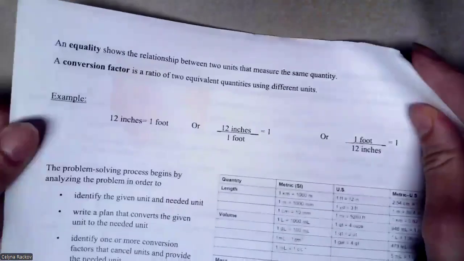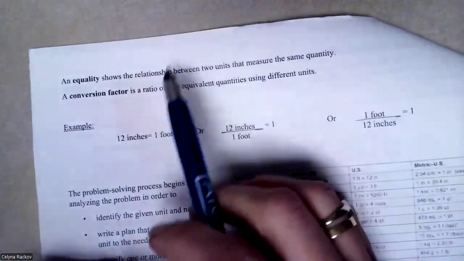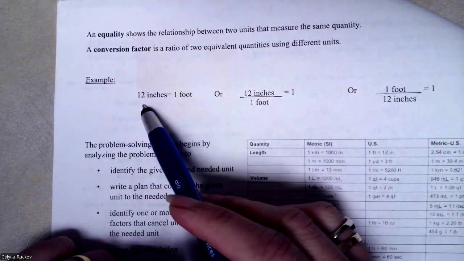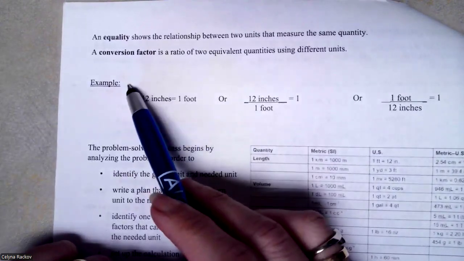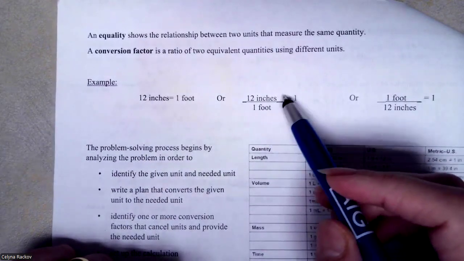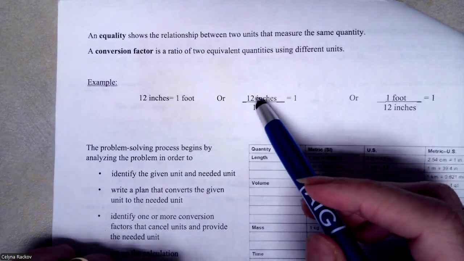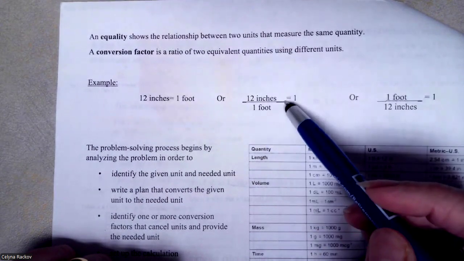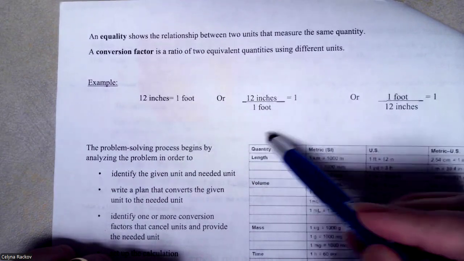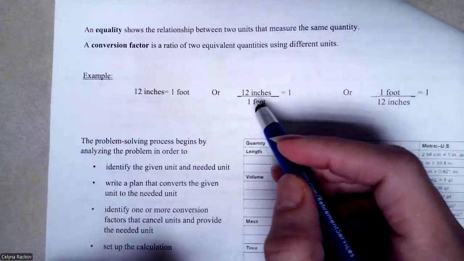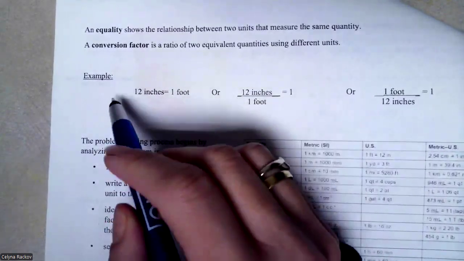For example, you have 12 inches in 1 foot, and the ratio of 12 inches to 1 foot is equal to 1 because they are equivalent.